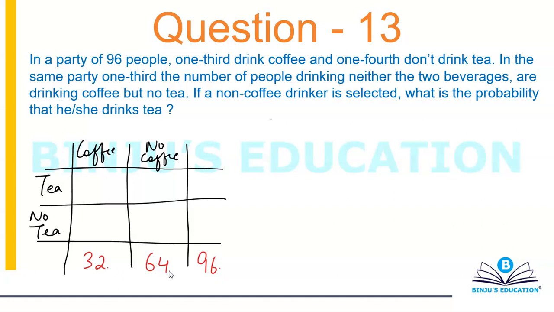And one fourth don't drink tea. So what will be the one fourth? One fourth will be 24. 24 do not drink tea, so 72 drink tea.